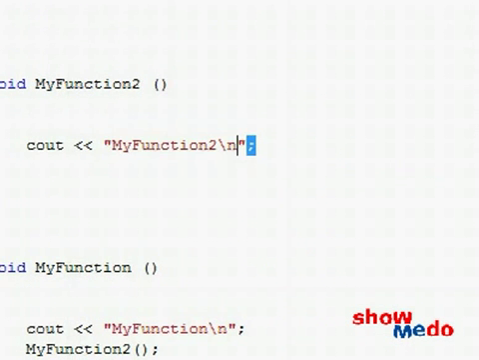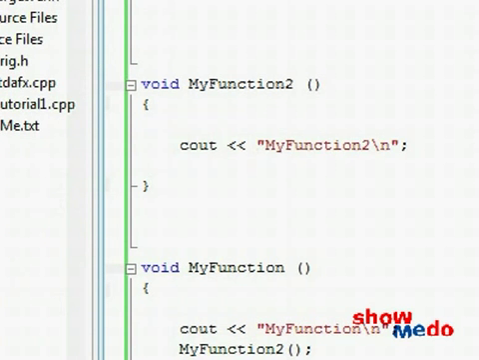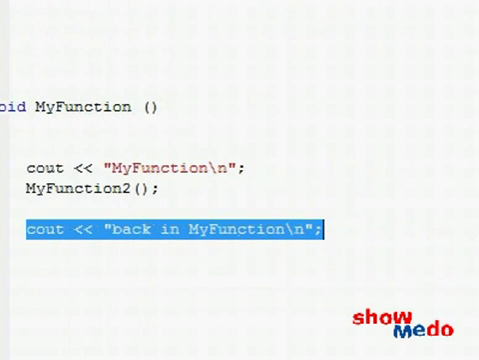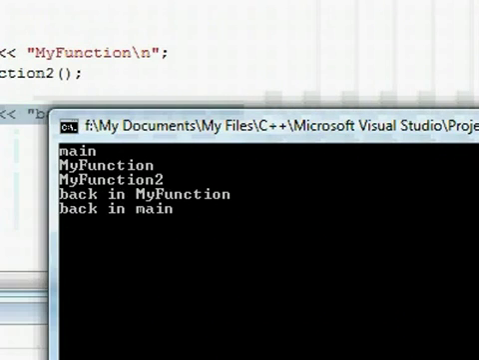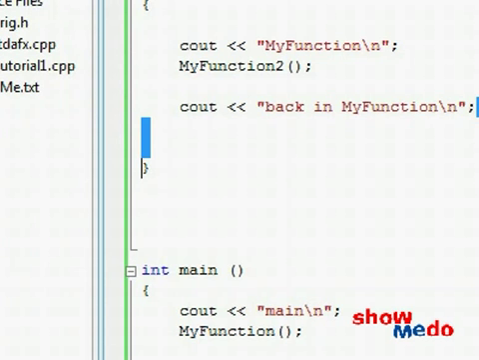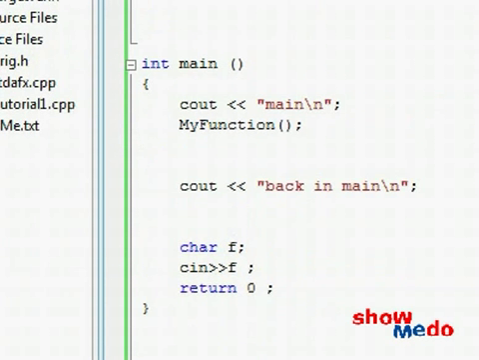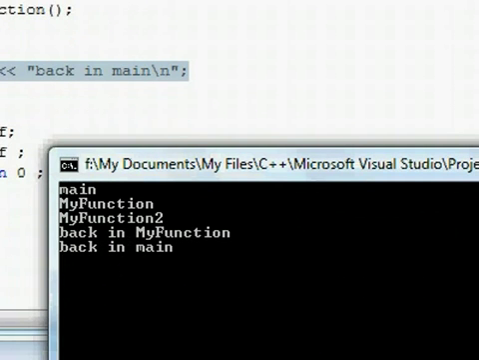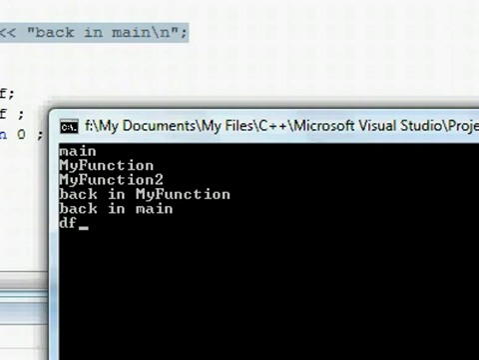Then when this finished running and came to the closing brace, we came back and continued right after the call to my function 2, and we continue running whatever's left to do, like what it says over here, back in my function, which is the next thing. And again, once this function is done, we finish and get back to wherever we came from, which is right after the call to my function. And now back in the main function, we continue doing whatever instructions we have to do over here, including typing in something so that the program finishes.